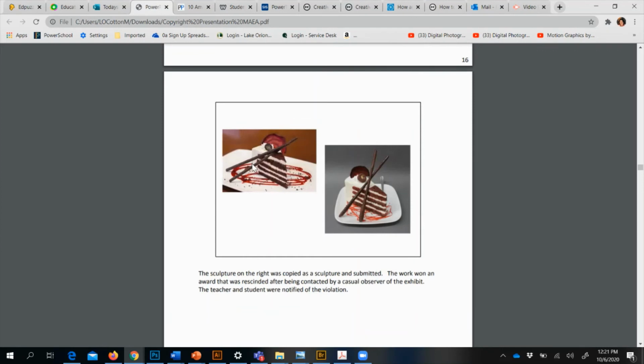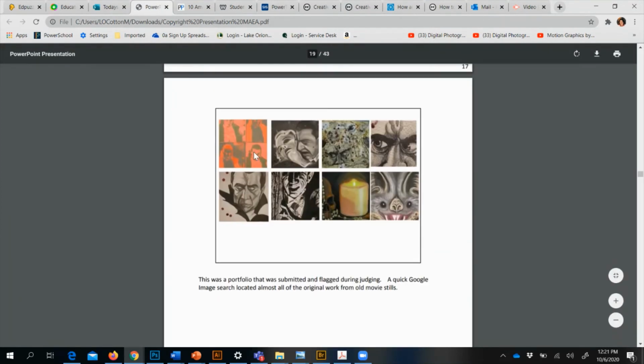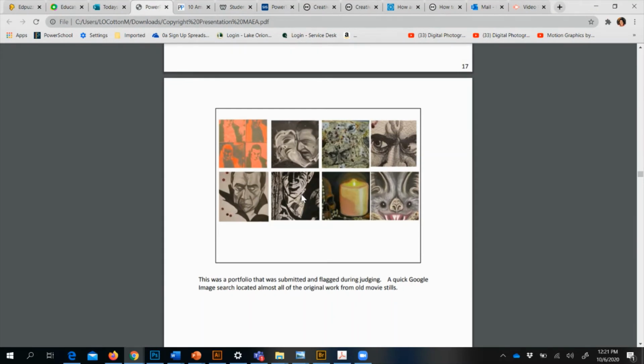Just a few other things here that are way too close for comfort. This was a whole portfolio of work based off of Dracula that was flagged during judging because it was taken from stills within an old movie.